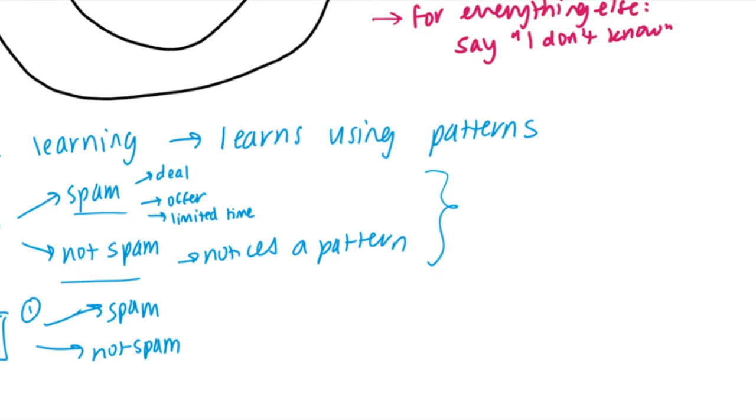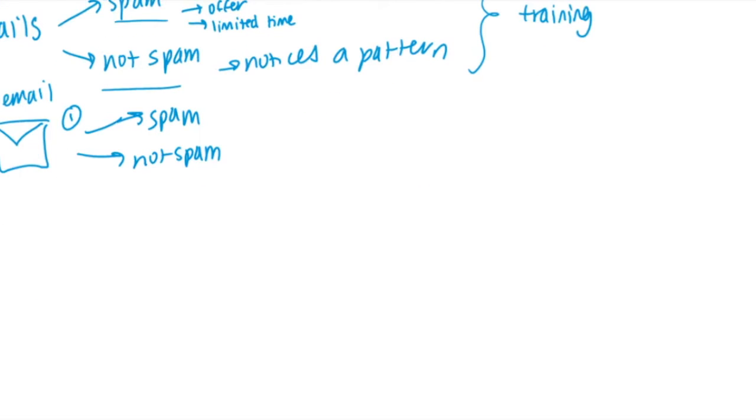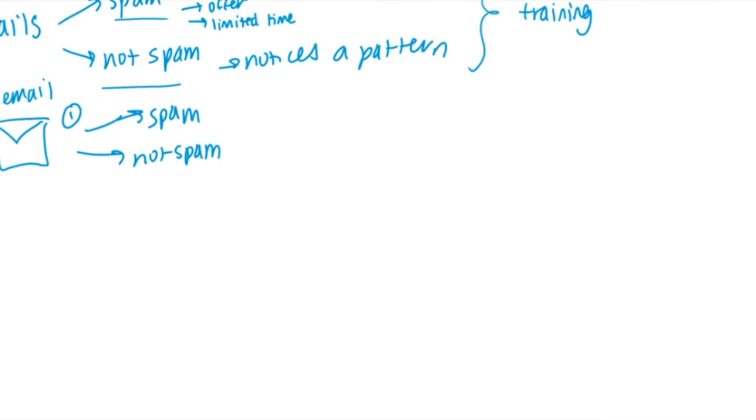So over here, it was training and it was noticing these patterns. And then for a new email, it will be able to notice whether it's spam or not spam using these patterns that it learned up here. So that's the main difference between AI and ML. AI is rule-based and ML is pattern-based. So it learns using patterns, and